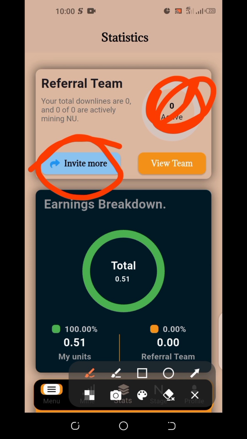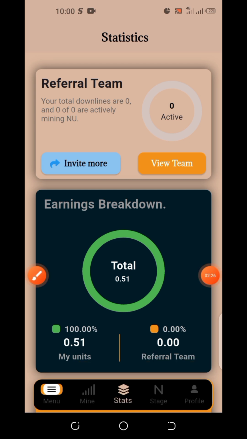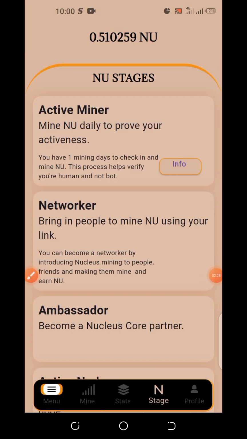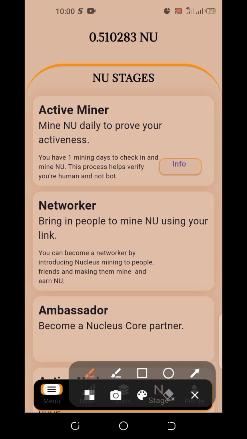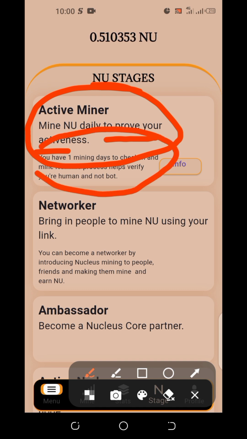After that, you check on stage. Check on profile also. Let's check one after another. Click on stage. Let's see what is there. Can you see what they said? Active miners mine NU daily to prove your activeness. Are you seeing it? You can read down. You can read all of this to get more understanding.